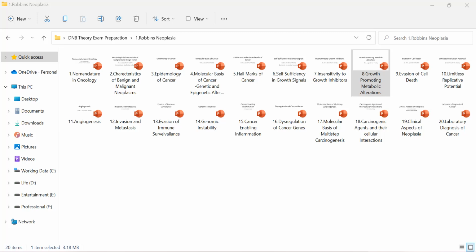Usually IDH will produce alpha ketoglutarate. Mutated IDH will produce hydroxy alpha ketoglutarate. Hydroxy alpha ketoglutarate will inhibit TET2. So TET2 in its actual form acts as a tumor suppressor gene. With the inhibition of TET2, we lose the tumor suppressor proteins.